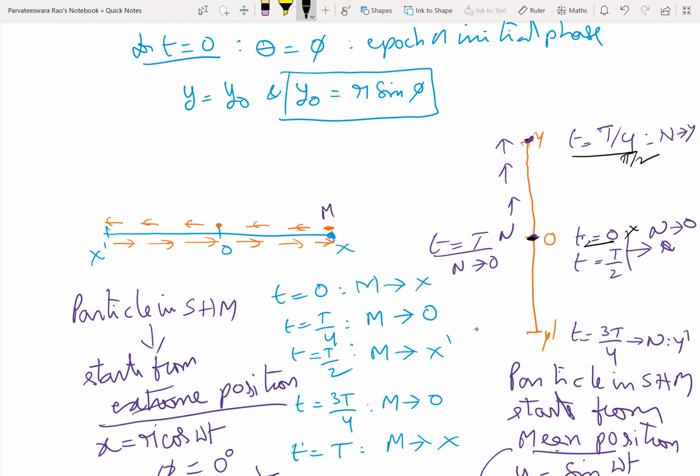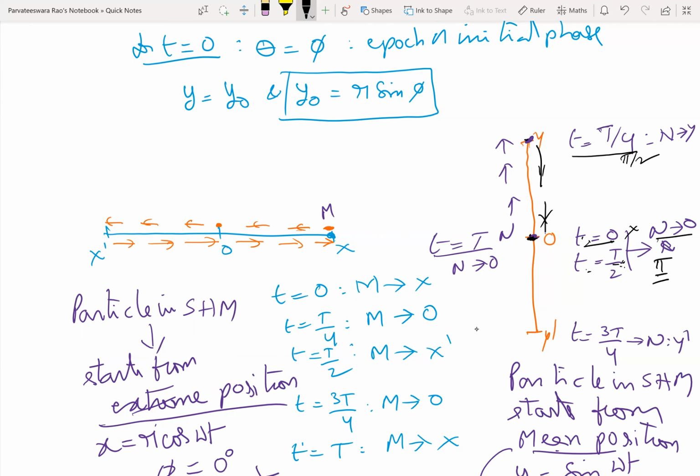Next, at t equal to T by 2, the particle goes up to y, and this n will go up to y and come back to O. The corresponding angle is pi, which means the particle in circular motion describes an angle pi.